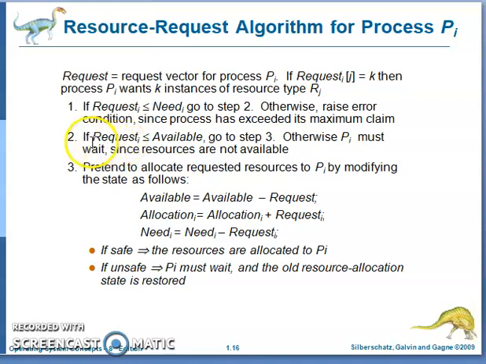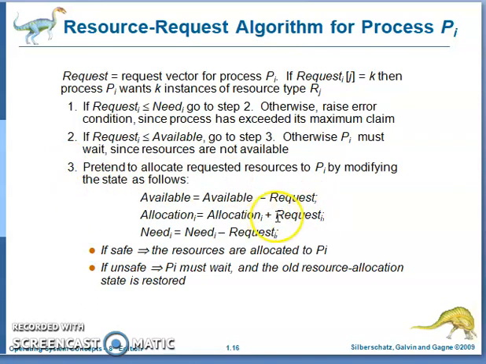Within step number 2, it again verifies whether the requested resources are available or not. That means request i is less than or equal to available. Then go to step number 3. Otherwise, if the resources are not available, the process must wait until the resources are available. Whenever the requested resources are available, then you come to step number 3 and modify the data structure.